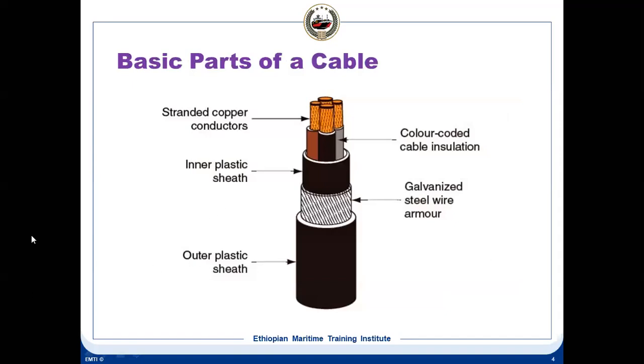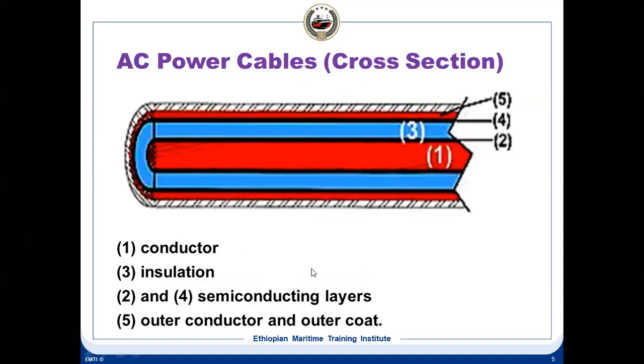The cables we have seen in the first class, what are the basic parts of a cable? These are the conductor, cable insulation, and cable sheath. This is the galvanized armor part and the outer plastic sheath. This one is the conductor inside, then insulation. Two and four are the semiconductor layers, outside conductor and outer core.